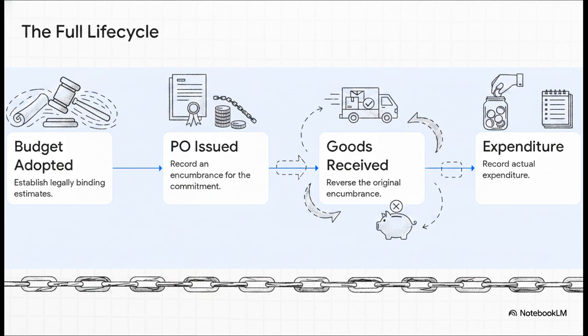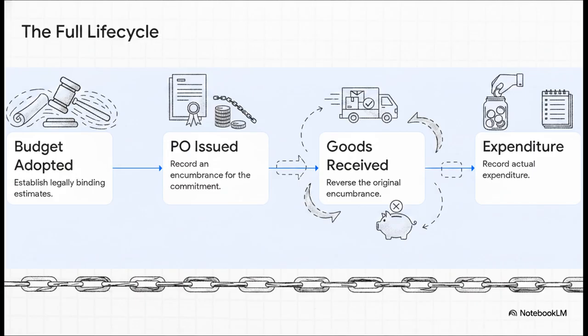Step 1, the budget is adopted. Step 2, a purchase order is issued, which automatically means an encumbrance is recorded. Step 3, the goods are actually received, which strictly dictates that the encumbrance must be reversed at the full original amount. And finally, Step 4, the actual expenditure is recorded at the actual cost.